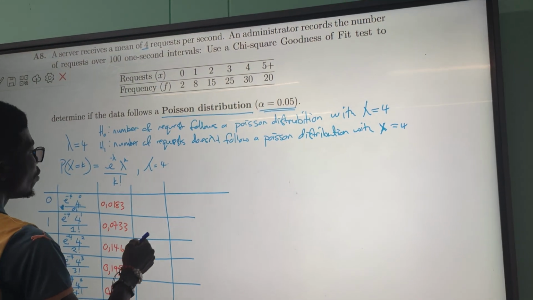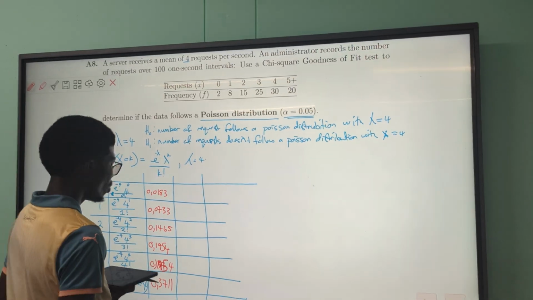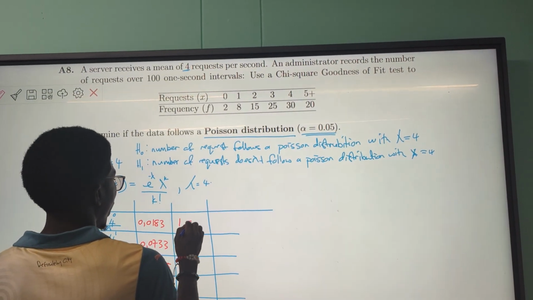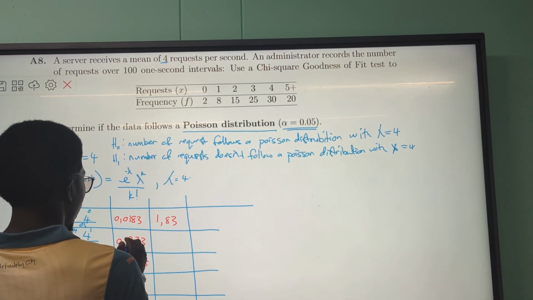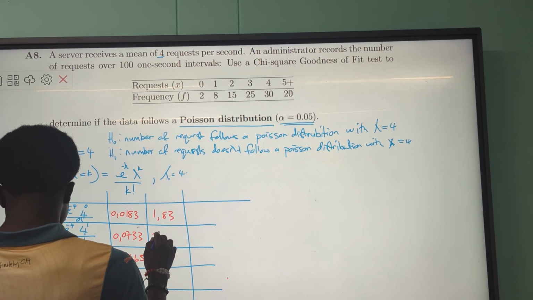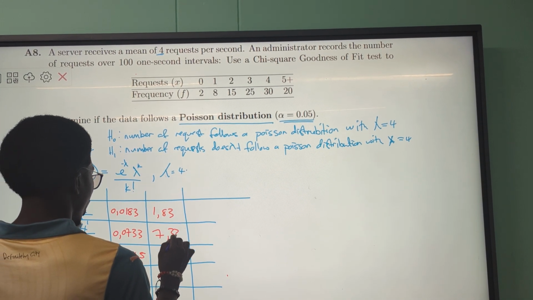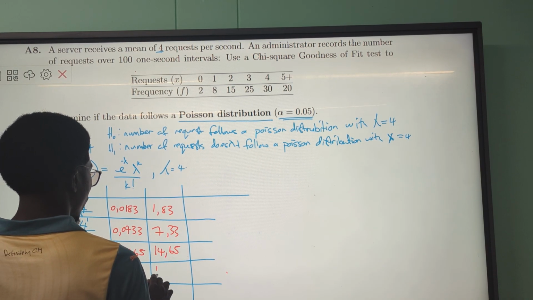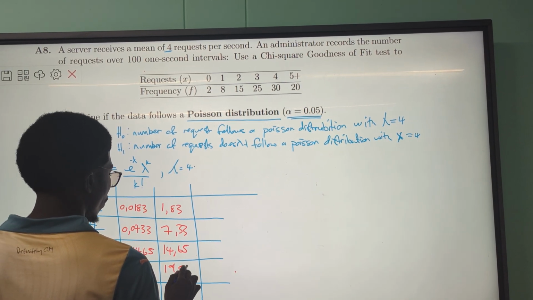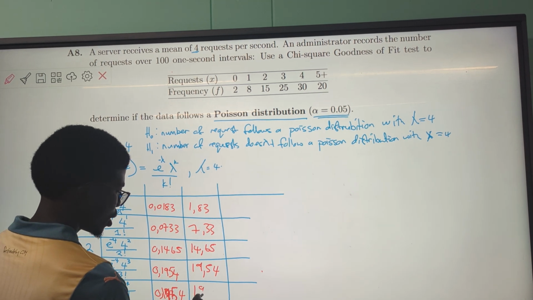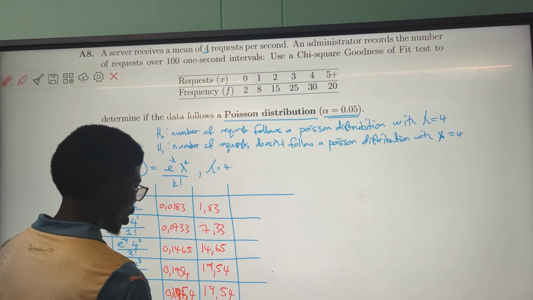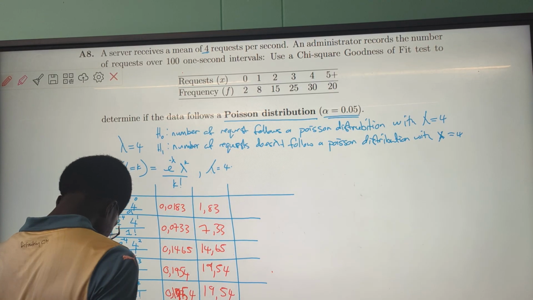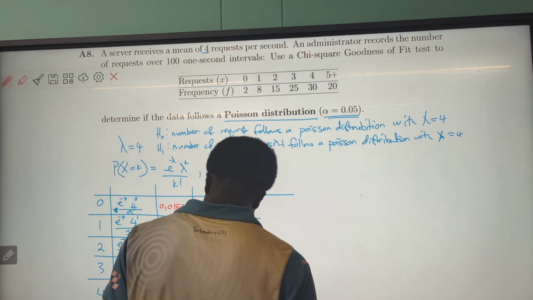Now, if you multiply these by 100, what are we getting? Here we get 1.83, 7.33, 14.65, 19.54, 19.54, and 37.11. Are we together? Right.